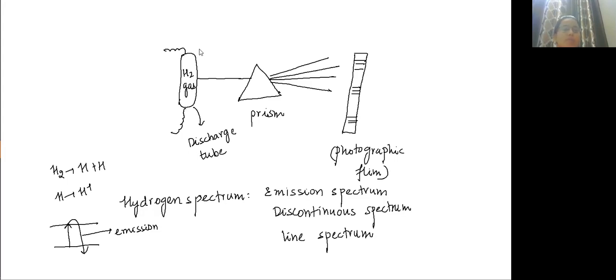It is applicable on one electron species only. On helium it will not be applicable, but on He plus, yes, it can be formed. If this is done, can I move to the next slide?